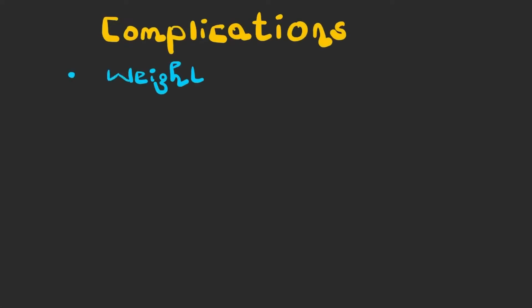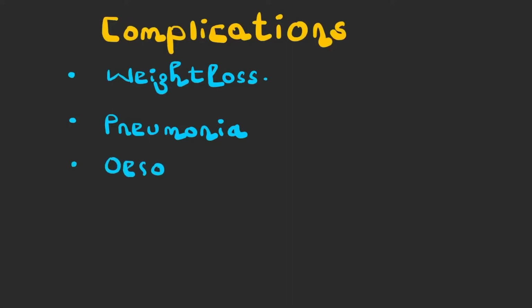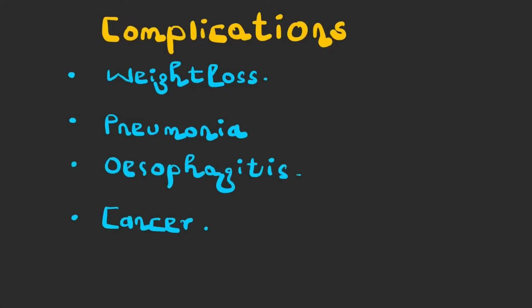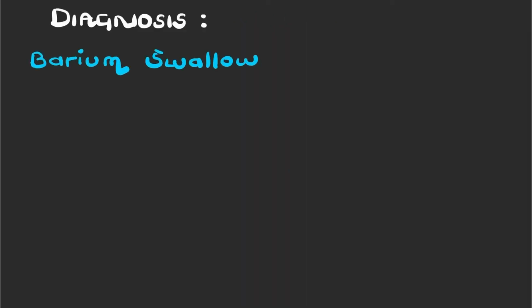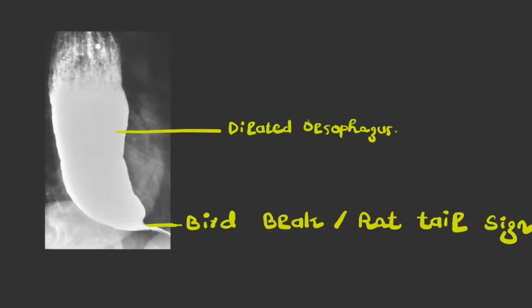Now, what complications can occur as a result of achalasia? These complications include weight loss, pneumonia, esophagitis, and esophageal cancer. Now, for the diagnosis of achalasia, first we'll do a barium swallow. On barium swallow, we'll see a bird beak or red tail sign, which is the characteristic sign of achalasia.